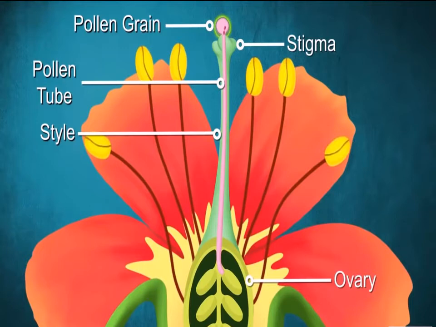Once the pollen grains are deposited on the stigma, they germinate through the style and form the pollen tube. Through the pollen tube, pollen reaches the ovary and brings about fertilization. Once fertilization occurs, the ovule becomes the zygote. That zygote further gives rise to an embryo. In the embryo, we will be able to see plumule and radicle.